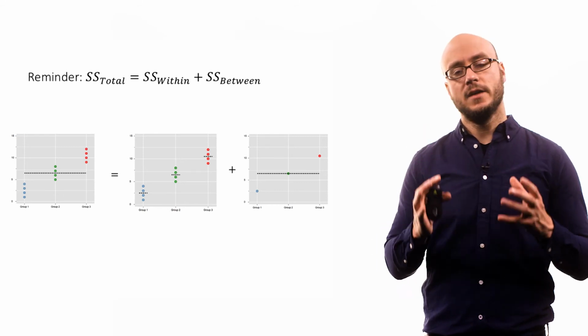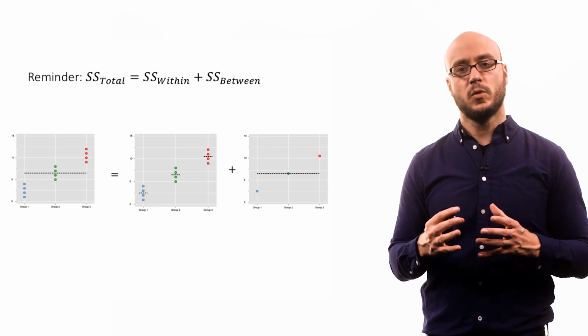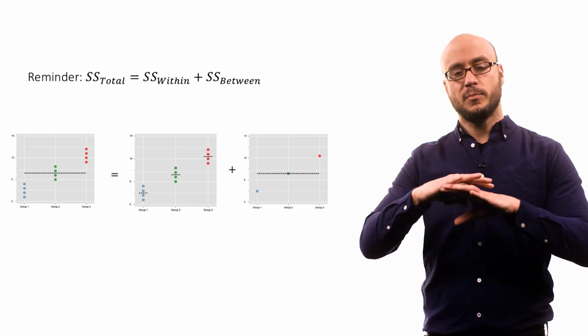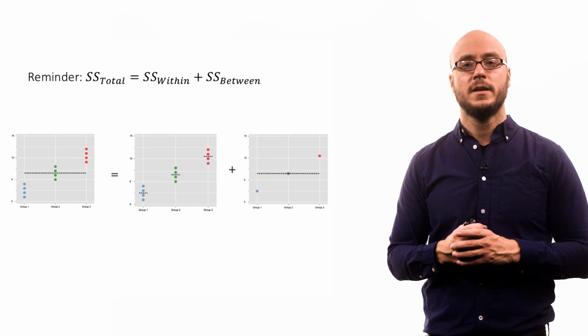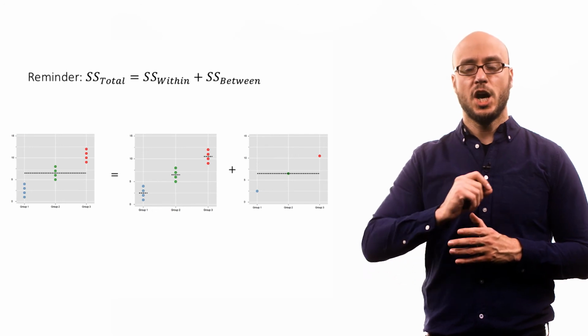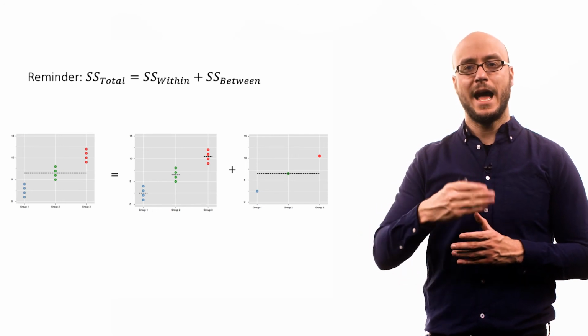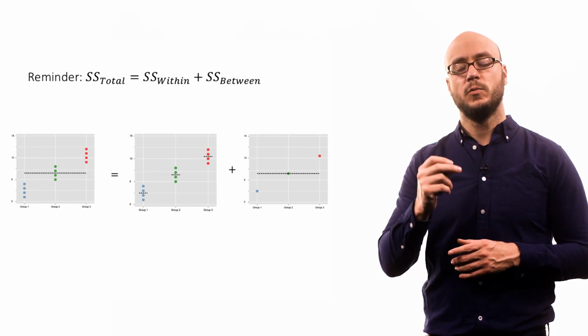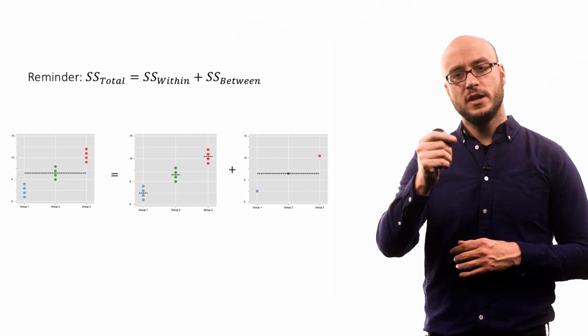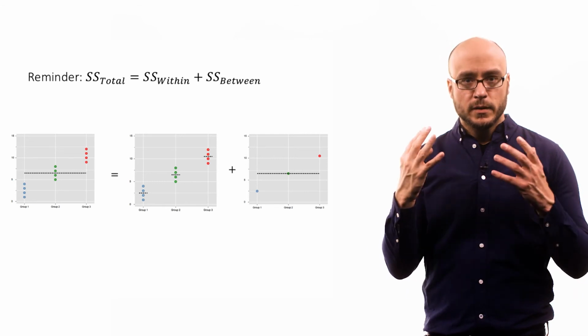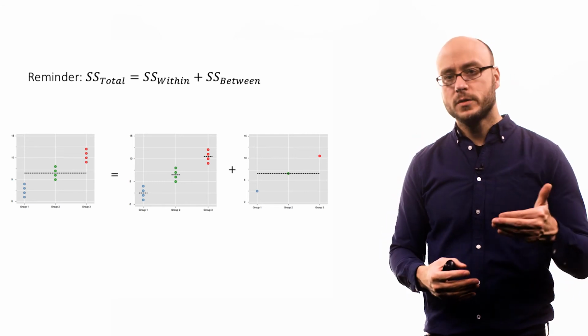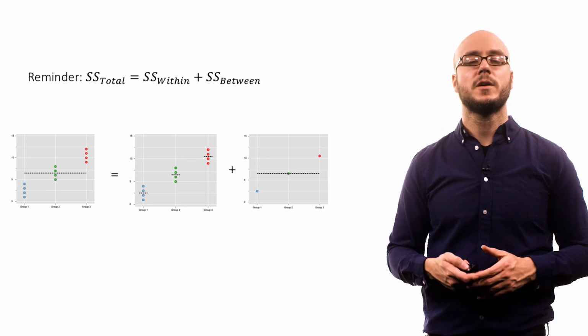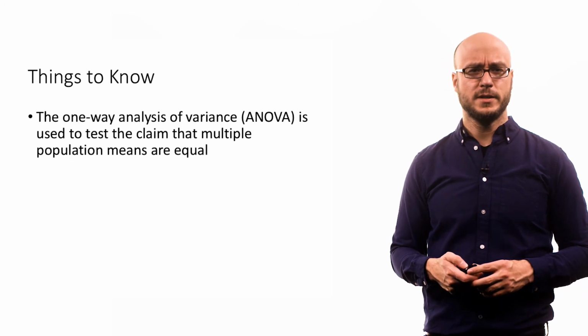The key insight of analysis of variance, and why it's so important, is that we can partition the variability in our data in terms of that which is across groups, how different are groups, as well as that within groups, how different are individuals within each group. In sum, we can say that the total sum of squares equals the within sum of squares plus the between sum of squares.